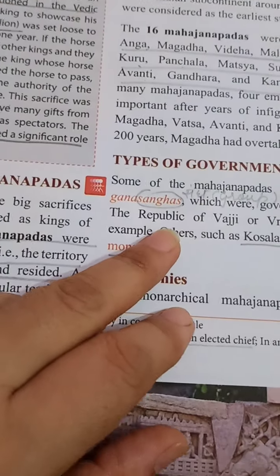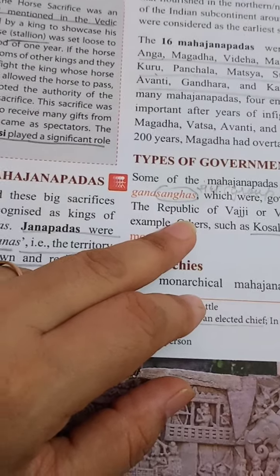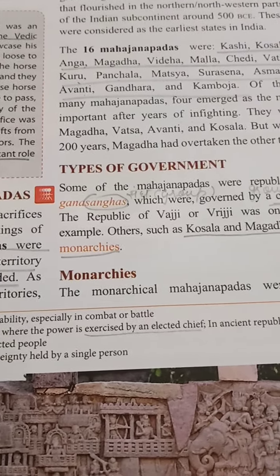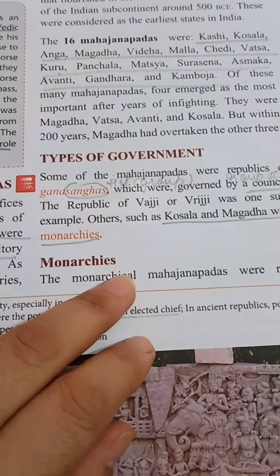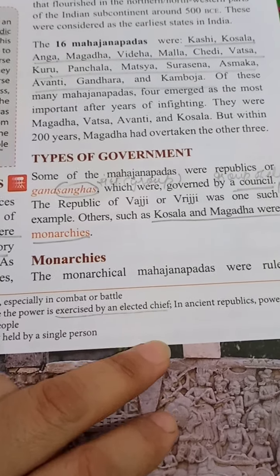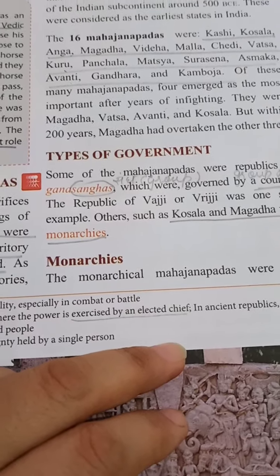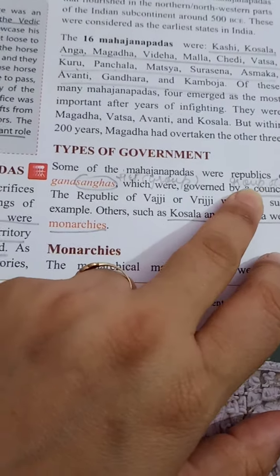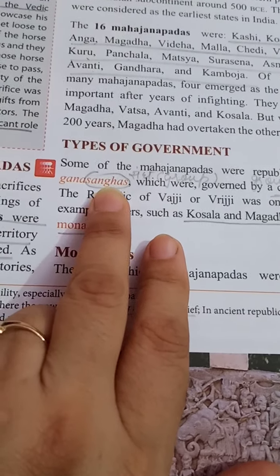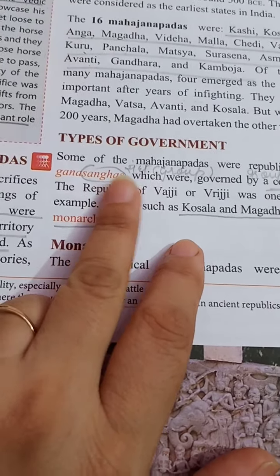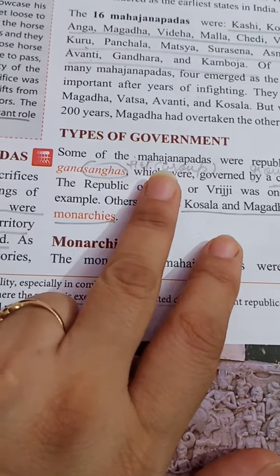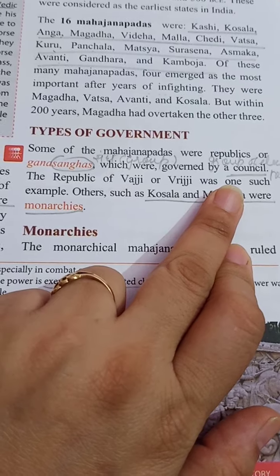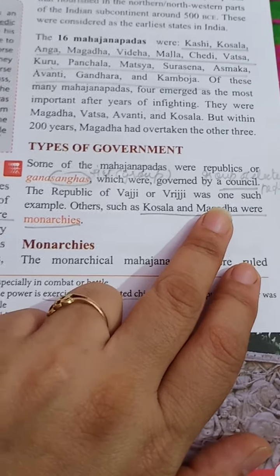So at that time, like now also, the people who are elected have the power to rule the government. Same way at that time also, a group of people were elected and they had the power to rule the government. Same way at that time there were republics or Gana Sanghas. In Hindi, Sangha means group, which were governed by a council. Council means a group of elected people.